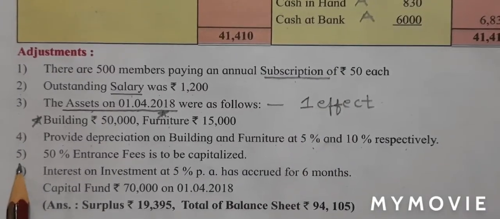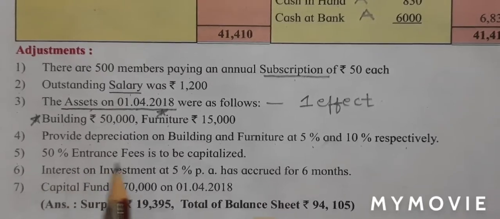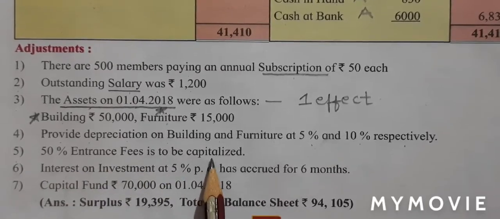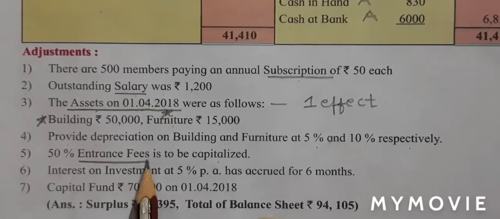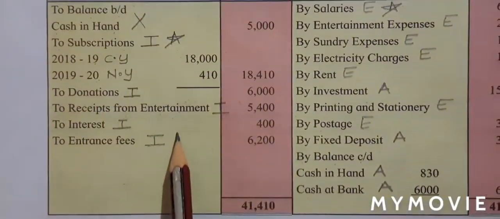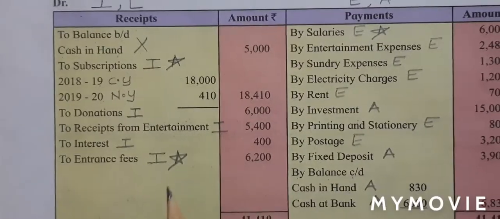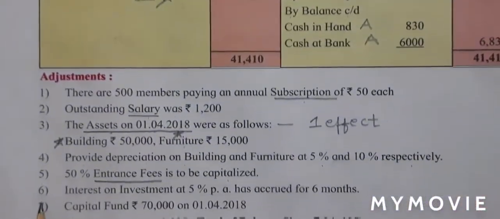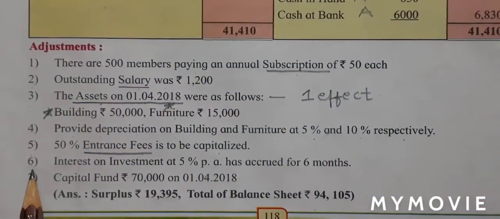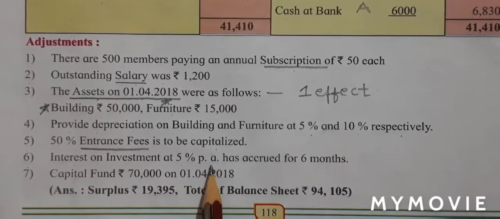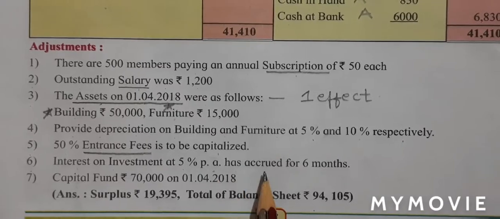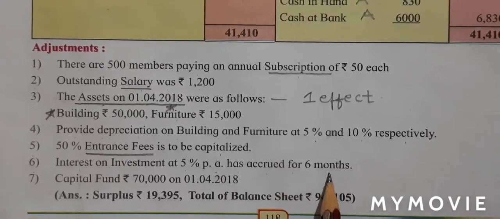Adjustment number 5, 50% entrance fees is to be capitalized. So we will mark star for entrance fees. Adjustment number 6, interest on investment at 5% per annum has accrued for 6 months.